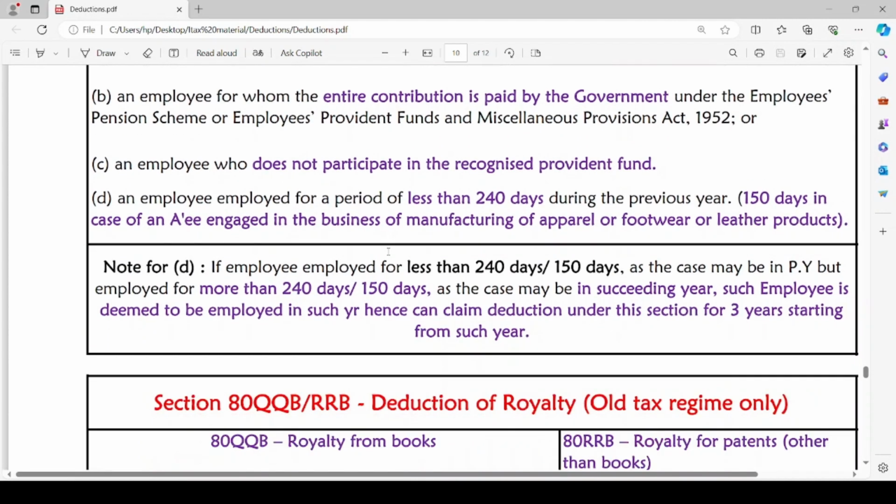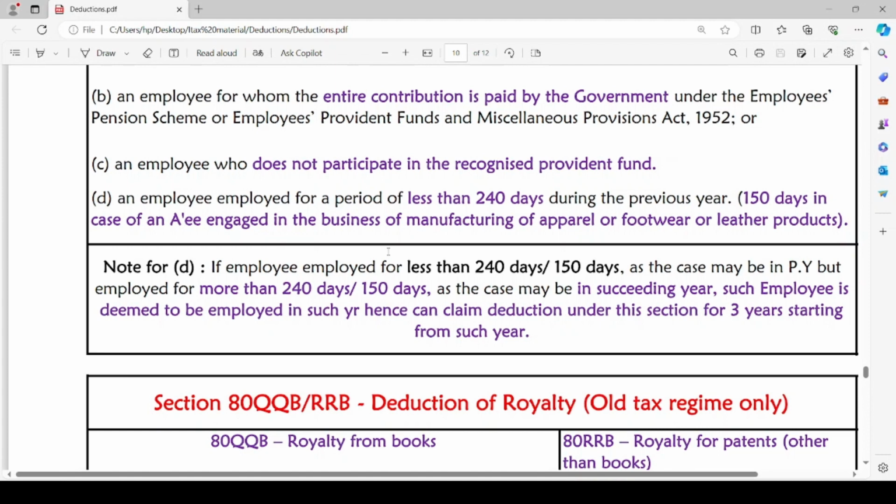Note this point: if the employee is employed for less than 240 days or 150 days, as the case may be, in the previous year, but he is employed for more than 240 days or 150 days, as the case may be, in the succeeding year, such an employee is deemed to be employed in such year, hence can claim deduction under this section for 3 years starting from such year.